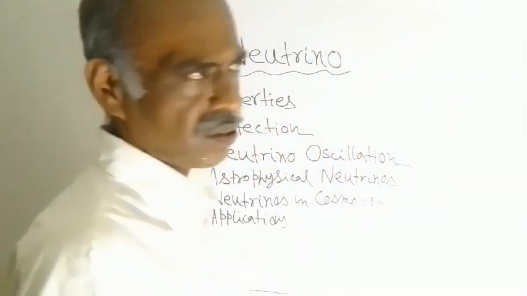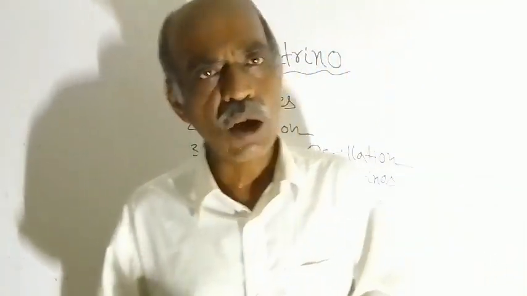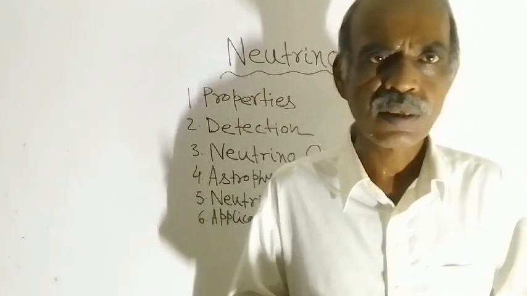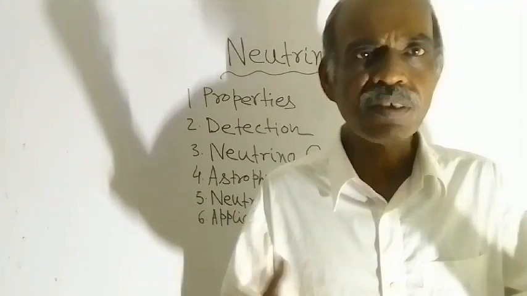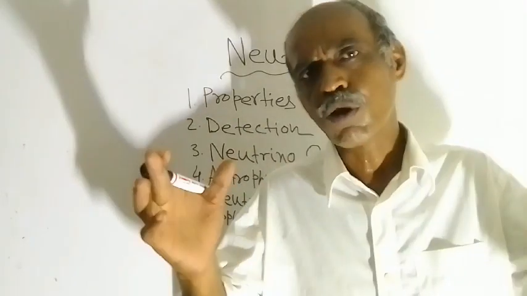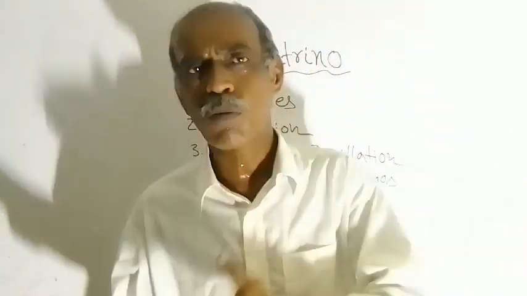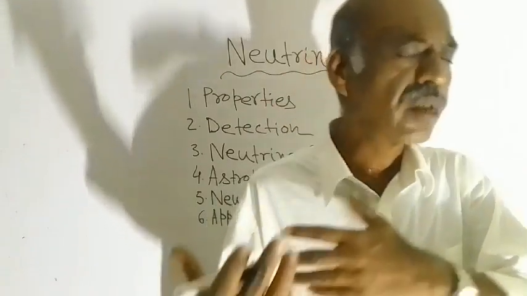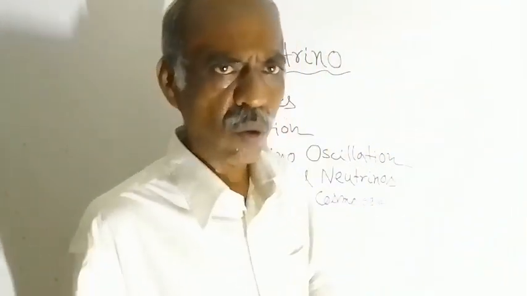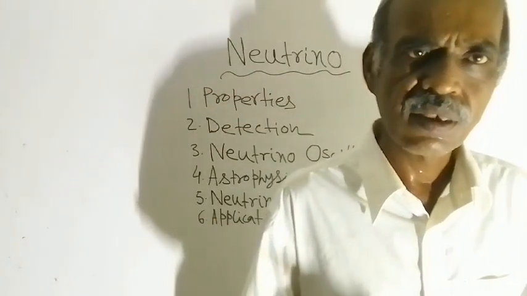The last point is applications. In the area of astrophysics and cosmology, neutrino particles are studied, and that is the application. To get the full knowledge of cosmology and astrophysics, knowledge of neutrino particles is essential.